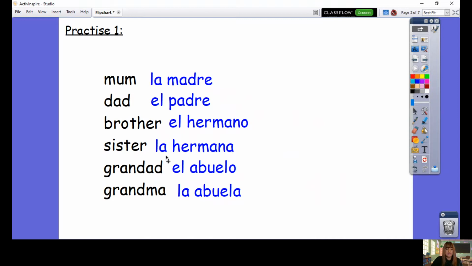The females, sister and grandma, end in A, and they start with la. They are also feminine. However, mum and dad are a little bit different. They don't end in O or A, but el padre is masculine and la madre is feminine. Muy bien. Let's say these together. La madre, el padre, el hermano, la hermana, el abuelo, la abuela.